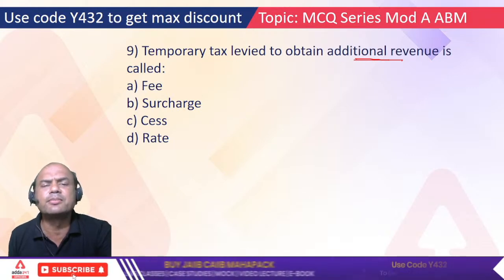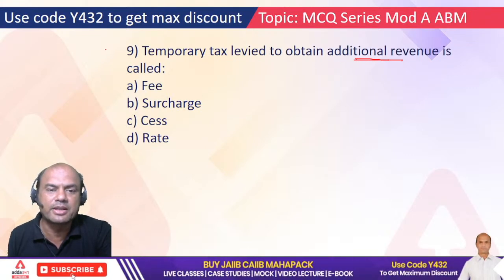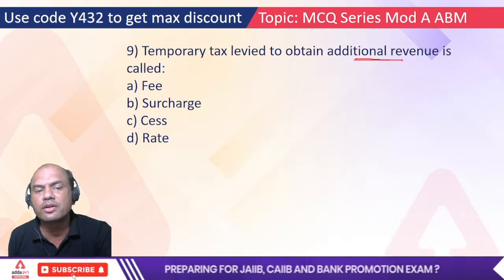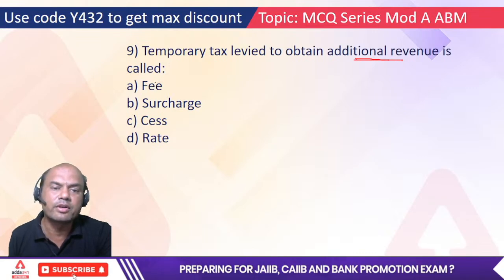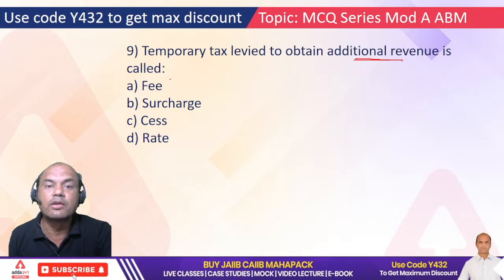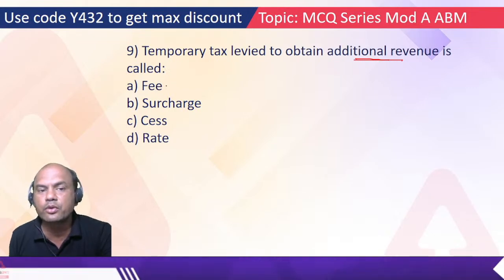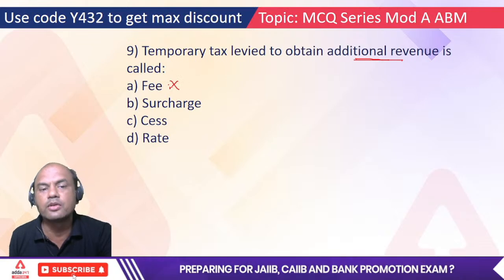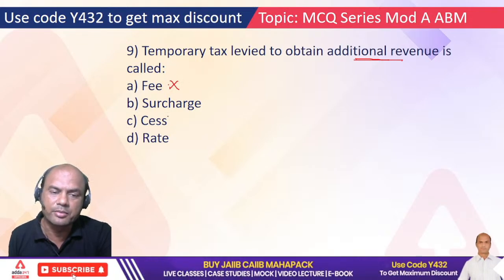by the government for some reasons. Any reasons might be the case. Fee, surcharge, cess, and rate. Surcharge means what? Fee means what? Fee is for filling up the forms. You give any government exams, right? Navratna exams, they come. That's what you pay is fees, right? So that is fees. Fees is out. Is it temporary? No, it's long term. Surcharge, I'll come to it later.